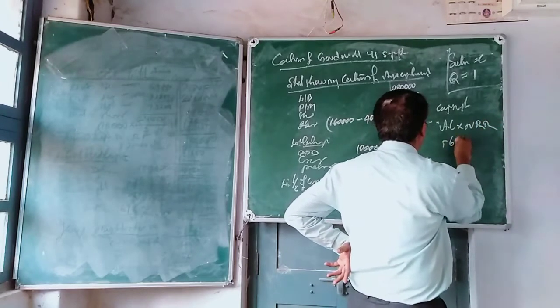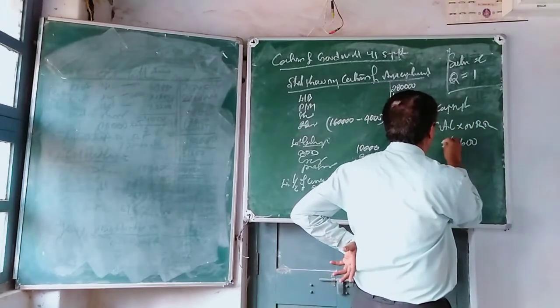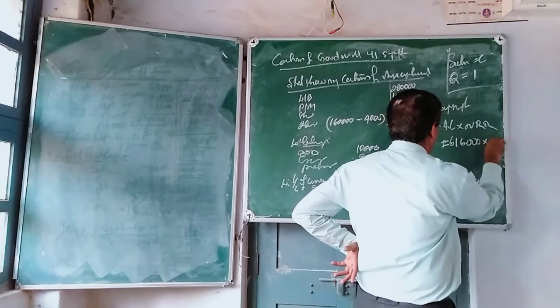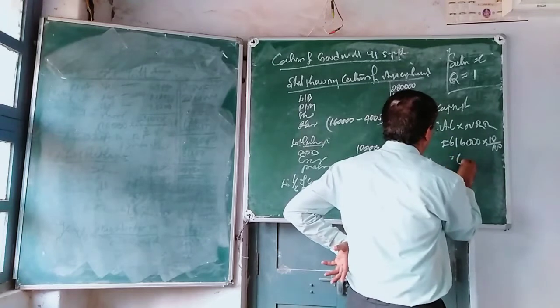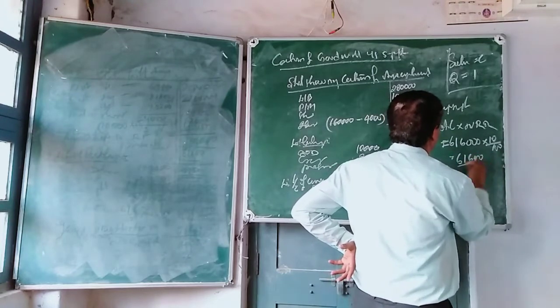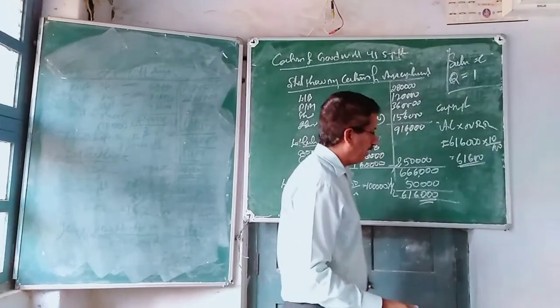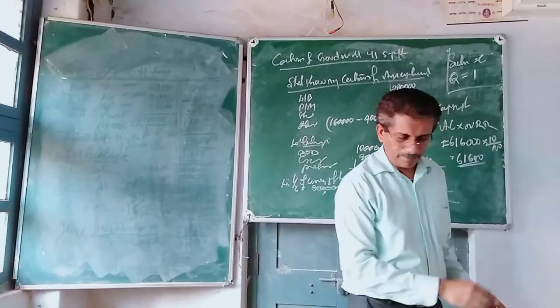Average capital employed 6,16,000 into normal rate of return is 10%, that means 10 by 100. So, 61,600. Expected profit is 61,600.